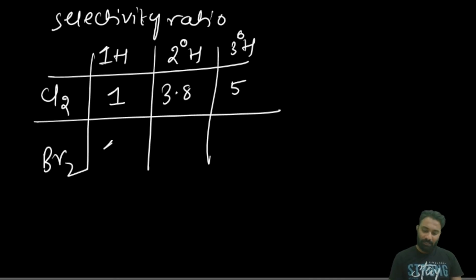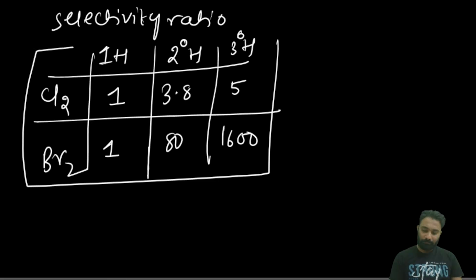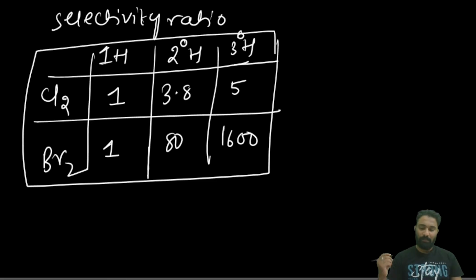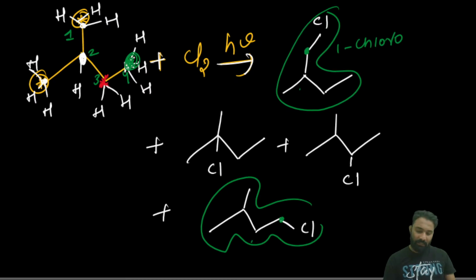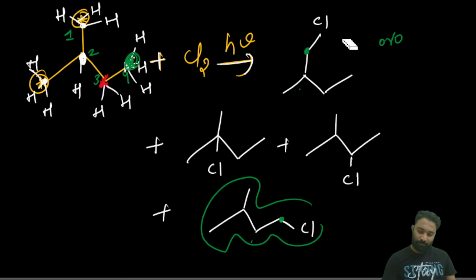Then for bromination, if it replaces the 1 degree hydrogen, it is 1. For the 2 degree hydrogen, 80. And for the 3 degree hydrogen, 1600. Done. This is the selectivity ratio. Now we'll calculate the selectivity ratios for this one.